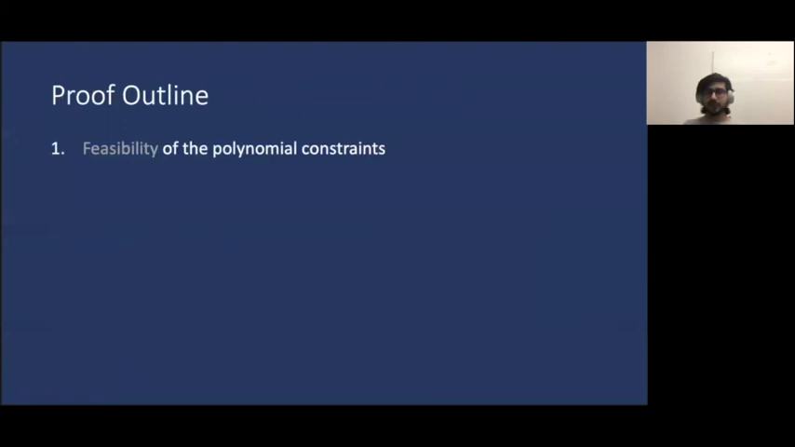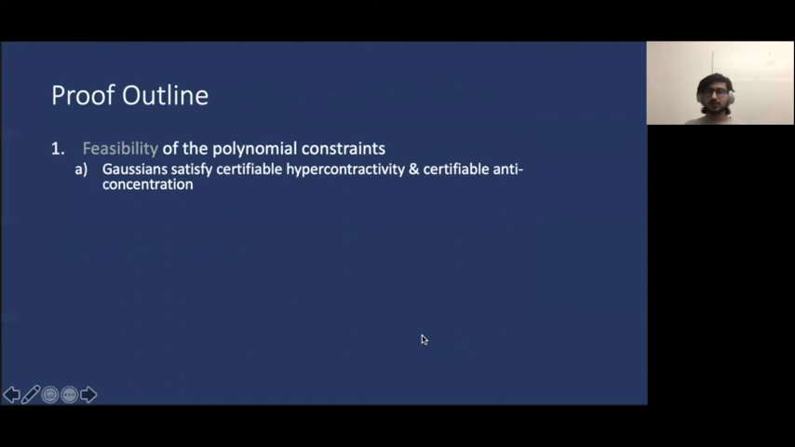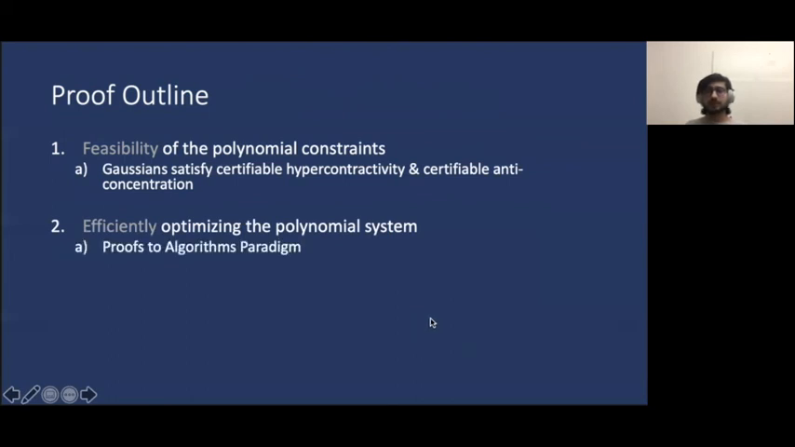Okay, our proof roughly involves two main components. We first show the feasibility of the polynomial constraints that we imposed in the previous slide. This involves showing that Gaussians are certifiably hypercontractive and certifiably anti-concentrated. Secondly, we show that we can efficiently optimize the polynomial system we described before. Here, we appeal to the proofs to algorithms paradigm that has been popular lately. And we also provide a new identifiability proof for mixtures of Gaussians that is captured by the Sum-of-Squares proof system.